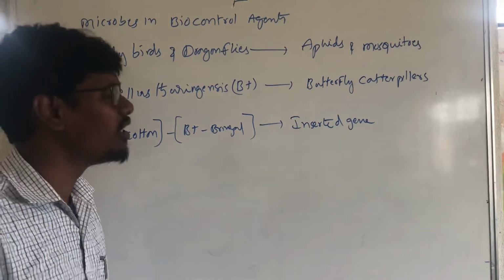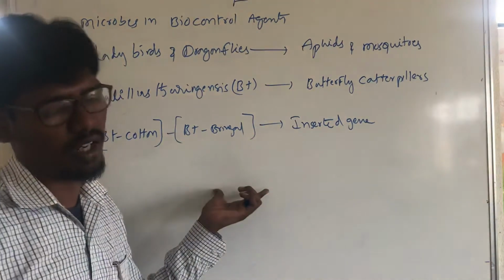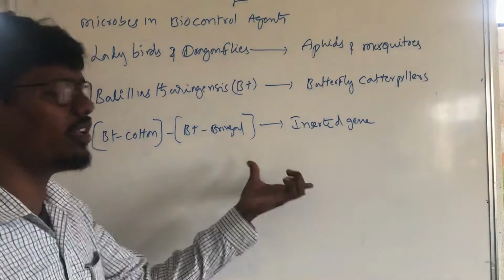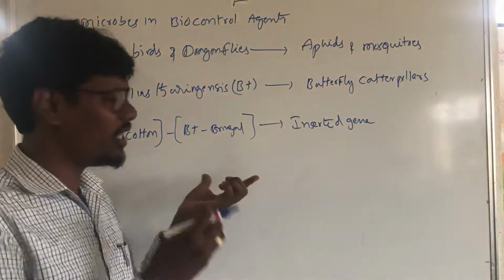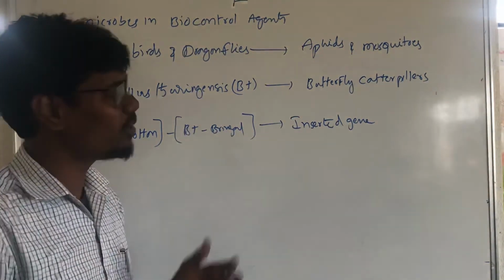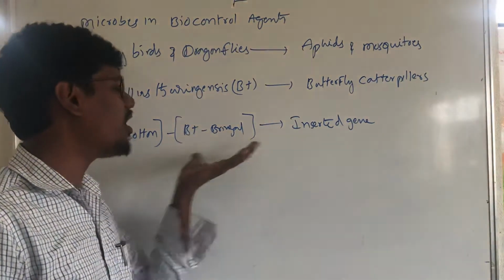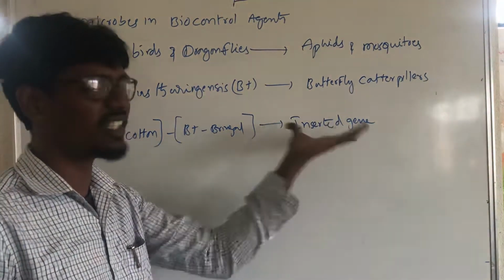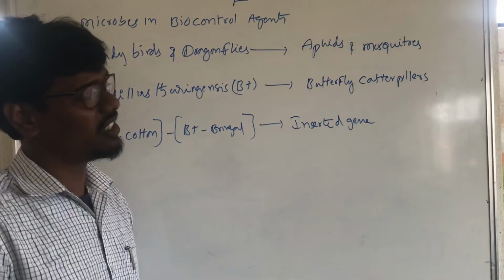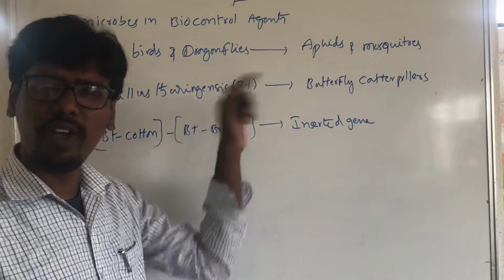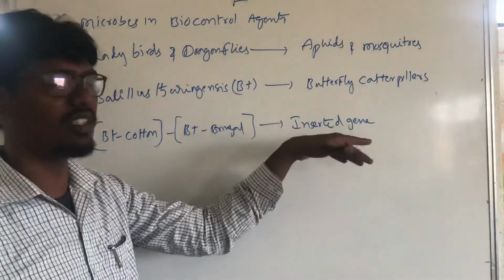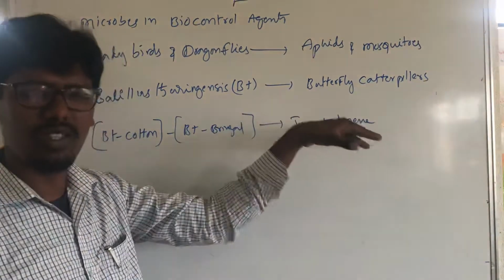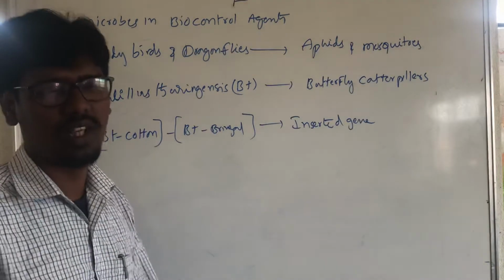In case harmful microorganisms or harmful insects attack the crops, that is the time they will eat some tissue. That tissue, in BT cotton and BT brinjal, has an inserted gene. So the chemicals will be influenced to kill those particular insects.